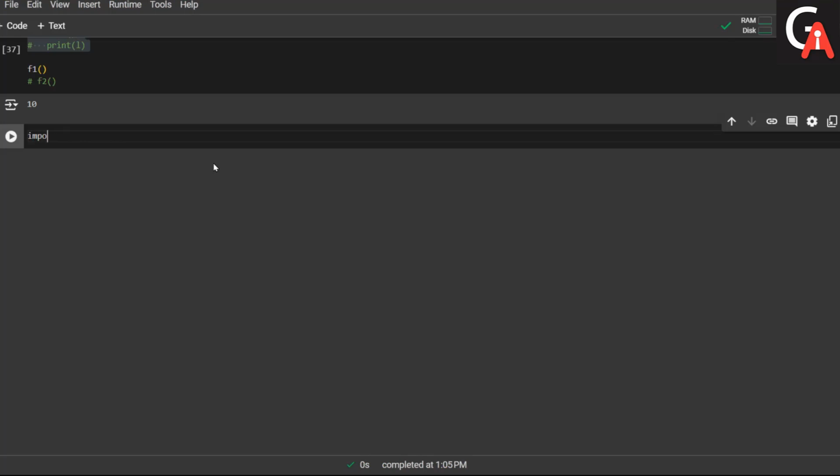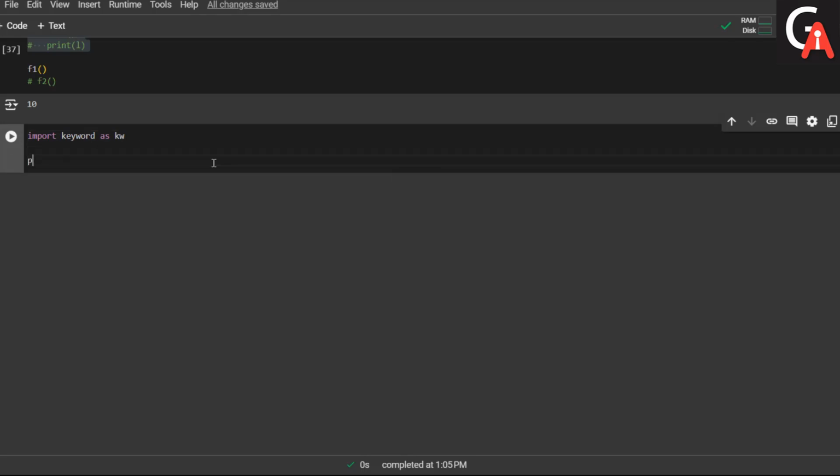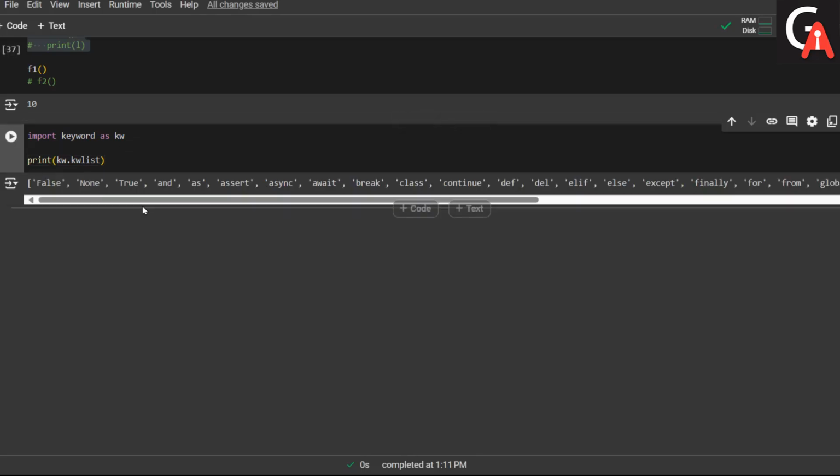Let me import keyword as kw and print the kw list. Okay, these are the keywords we have right now.